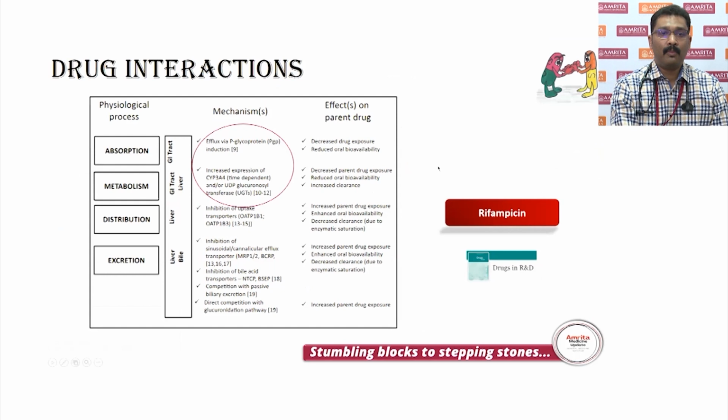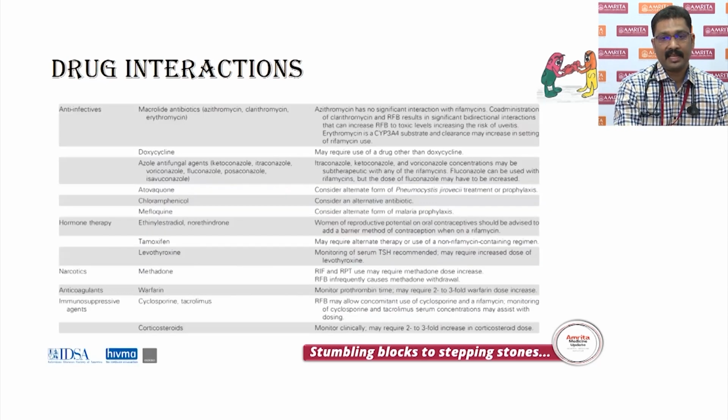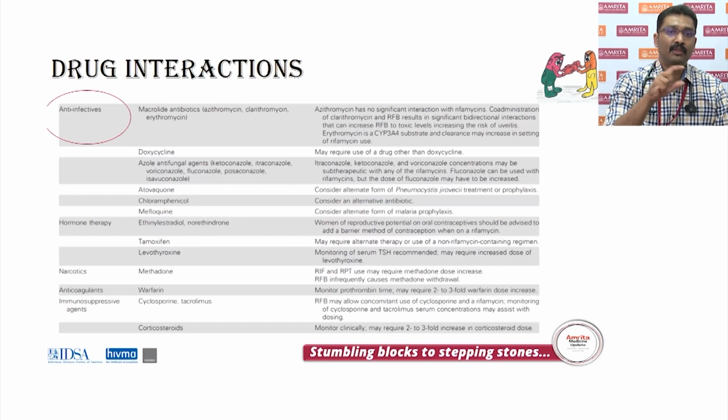Coming to drugs, drugs are a major problem because rifampicin is a major offending agent here. Cytochrome P450 based enzyme induction can occur and it can cause significant problems. The predominant problem is decreased parent drug exposure, reduced oral bioavailability, and increased clearance. What are the interactions? Anti-infectives. Azithromycin has no problem, but clarithromycin, especially when used with rifabutin, can cause increased toxicity of the rifabutin and can cause a risk of uveitis. It's better to change doxycycline and other antimalarials if you are using rifampicin in this particular ATT regimen.